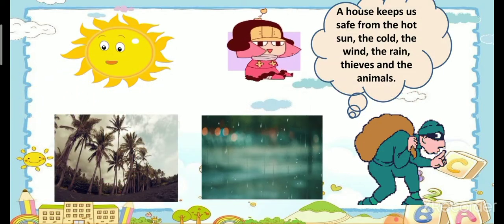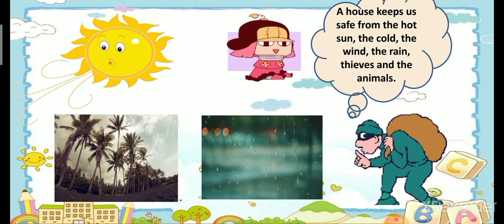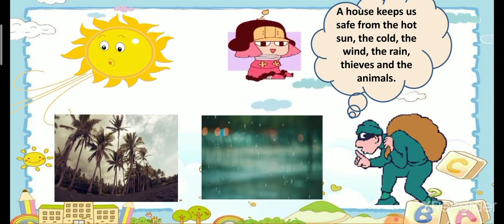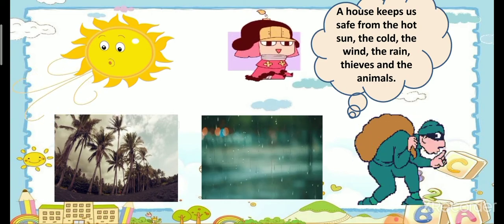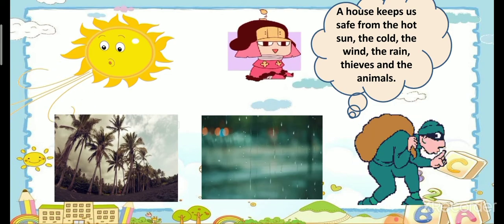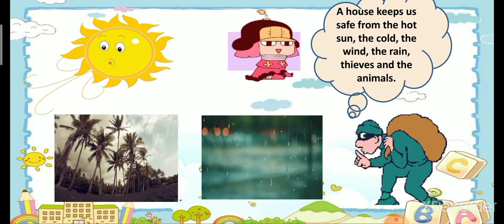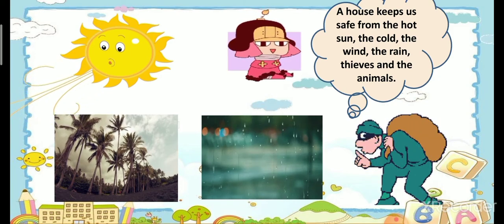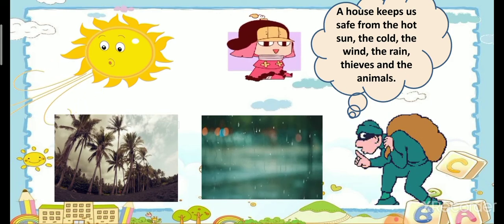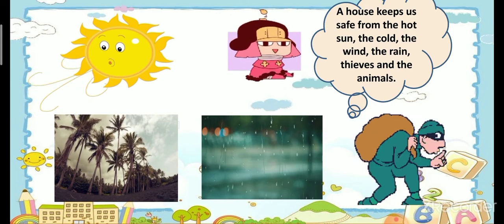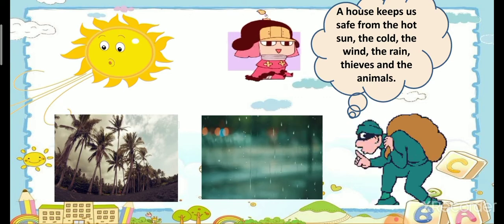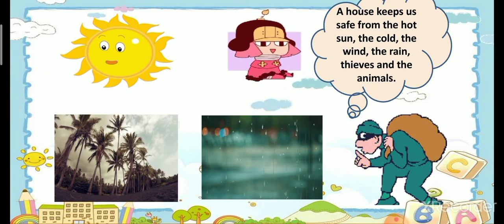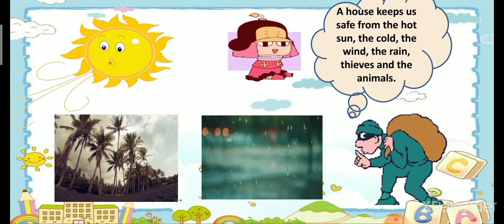We need a house to live in. Why? Because a house gives us shelter. A house protects us from the hot sun, the cold, the wind and the rain. A house also keeps us safe from wild animals and thieves. Wild animal means animals that live in the forest are called wild animals, such as lion, tiger, wolf, cheetah, etc.